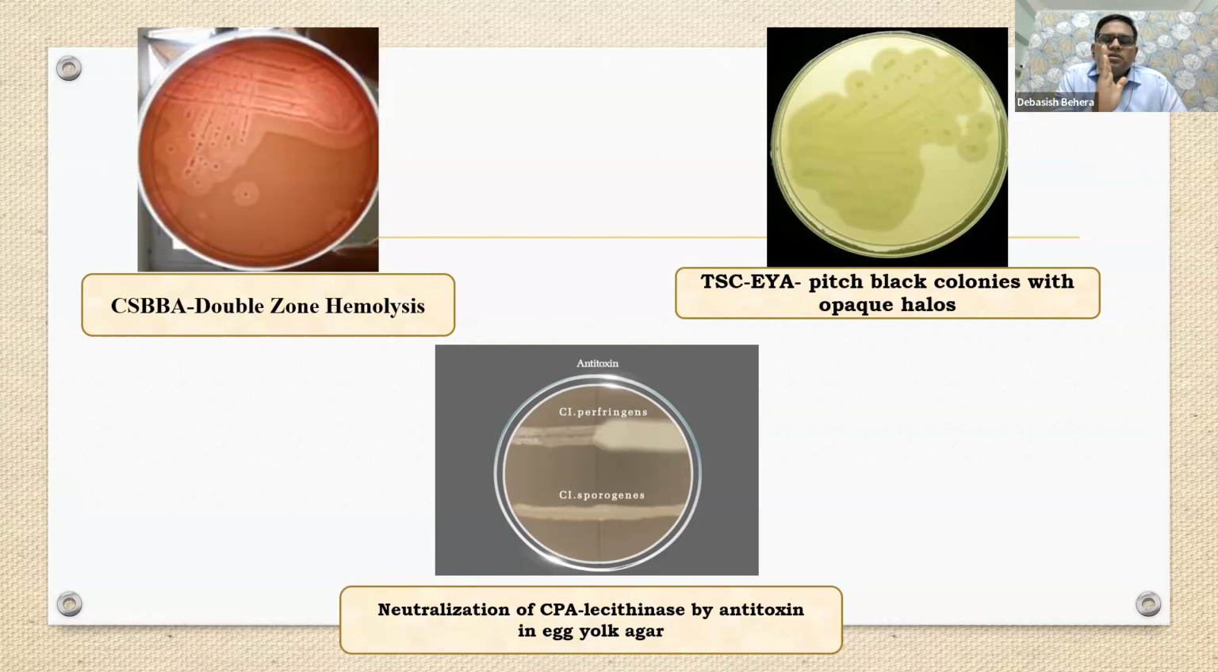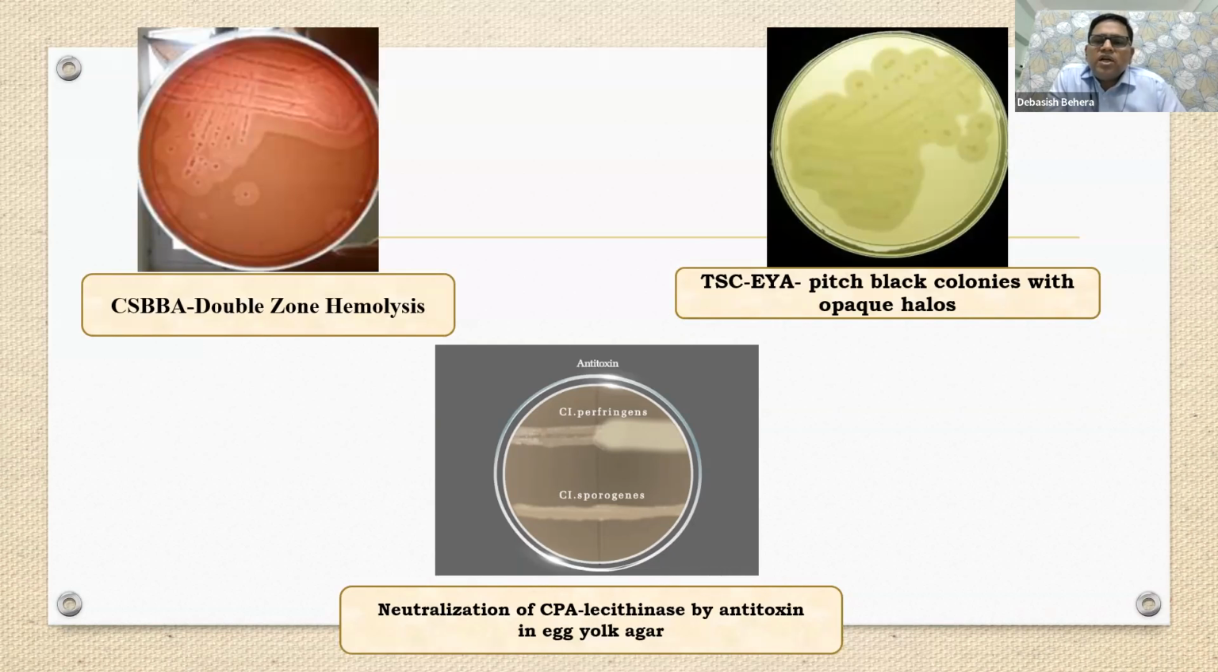I am talking about the third one. Please look at the below slide, below picture, below photograph. I have kept it; it is very important. That is lecithinase activity, and anti-lecithinase antitoxin generally we employ here in this condition.